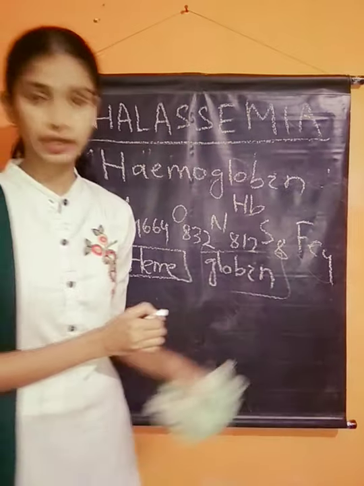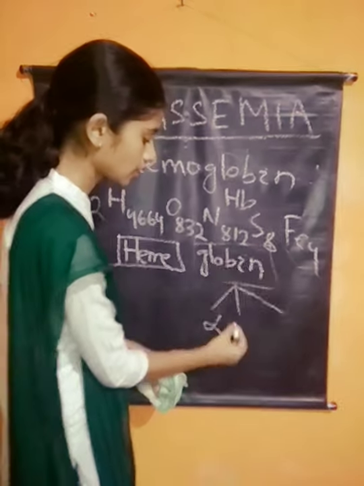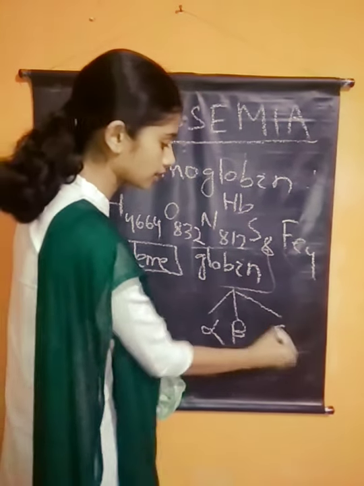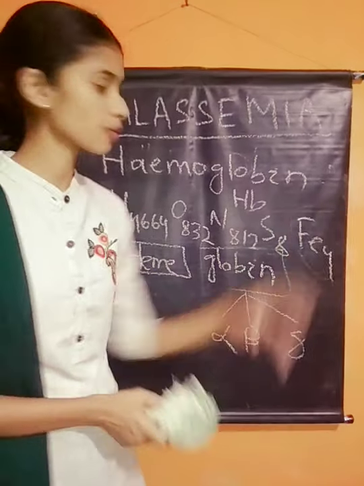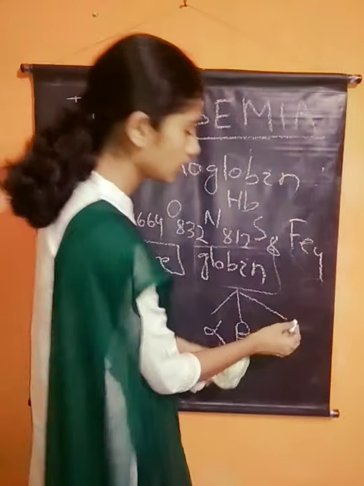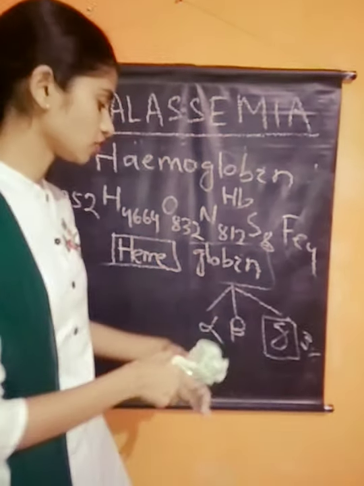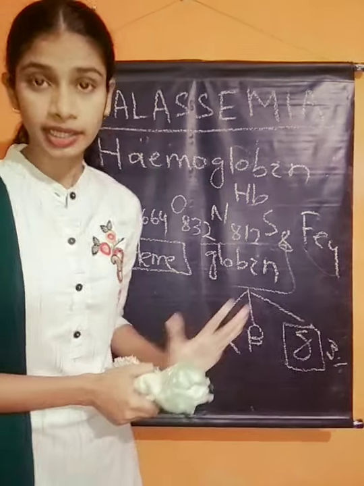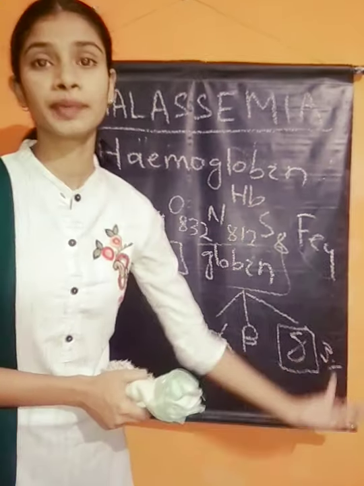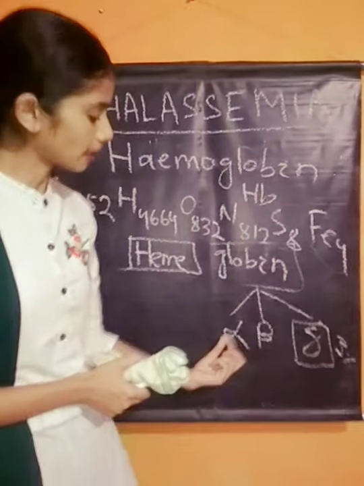Globin is a polypeptide chain and contains three types of chain: the alpha chain, the beta chain, and the delta chain. The delta chain is found in only a very small amount, only 3%. We mainly discuss the alpha and beta chains; in higher classes you will study the delta chain. The other 97% is alpha chain and beta chain, which are polypeptide or protein chains.